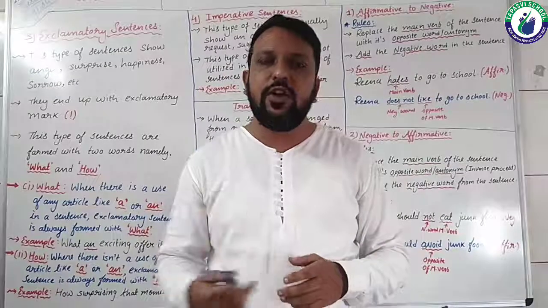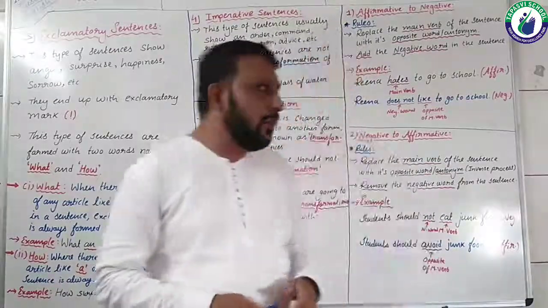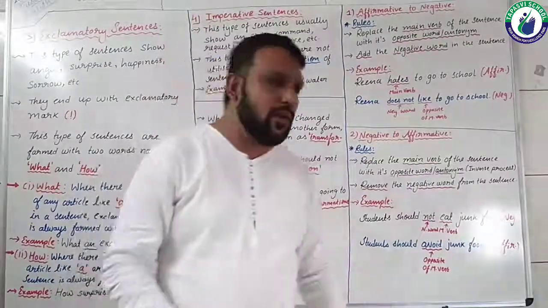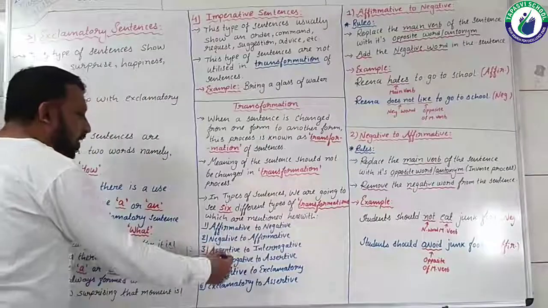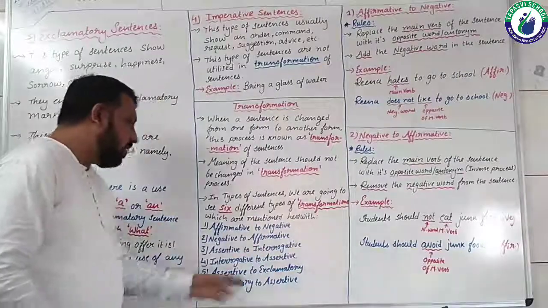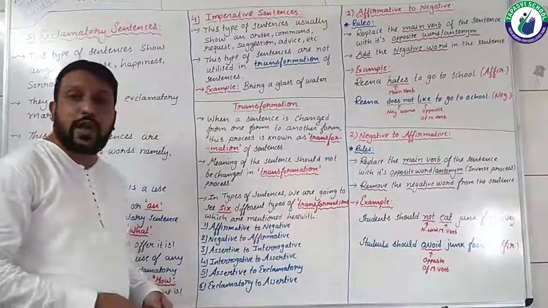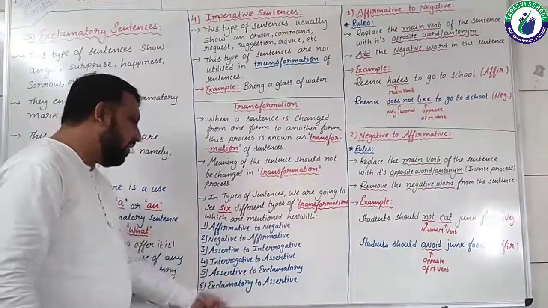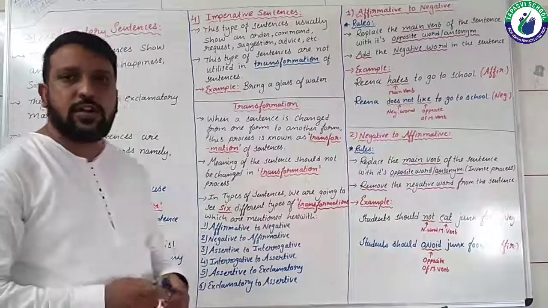In the next video we are going to learn about 2 more types, that is, assertive to interrogative and interrogative to assertive, and perhaps we are going to take the other 2 types in the next video also, that is, assertive to exclamatory and exclamatory to assertive.